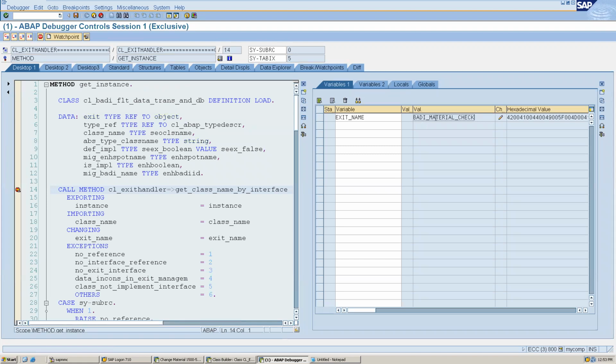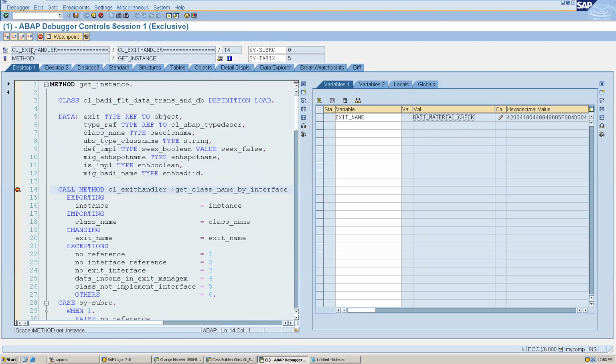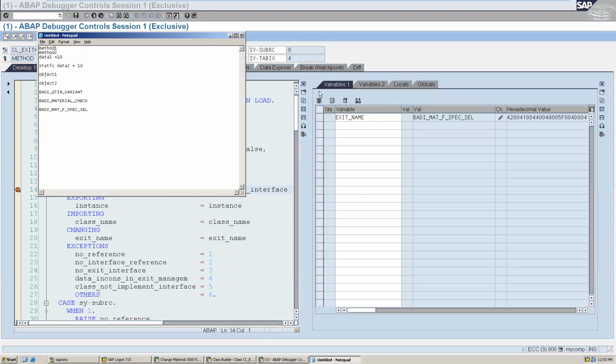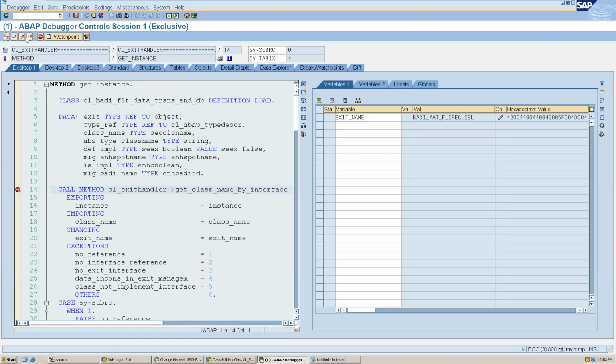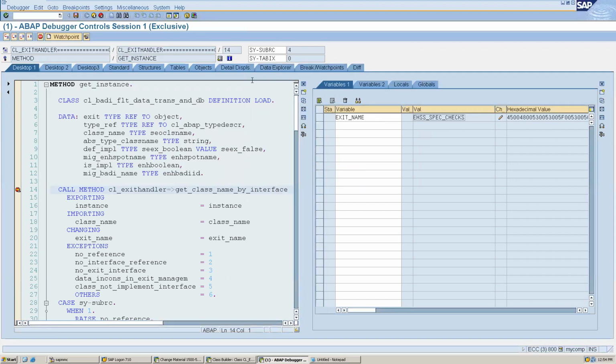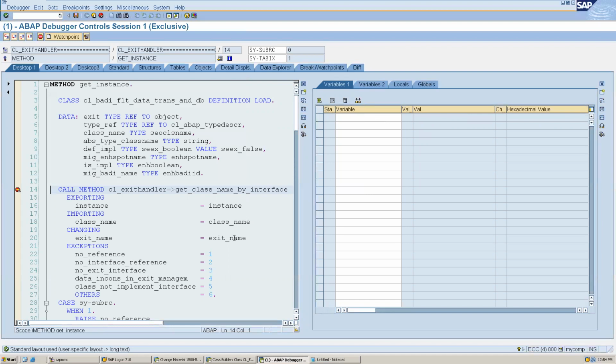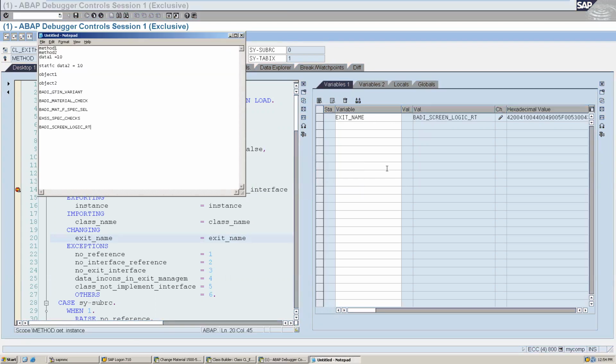see, material check, and this looks promising, right? By name, because we are checking the material. So we can put our logic here, that I'm sure. But on the save button, there might be multiple BAdIs getting called. This is for some special selection. So these 3 BAdIs, and this is EHSS-specific checks. So these 4 BAdIs are getting triggered. And one more BAdI, this is BAdI screen logic RT.